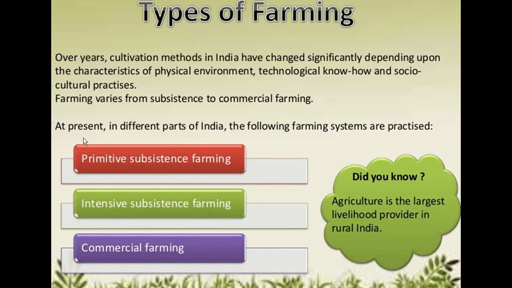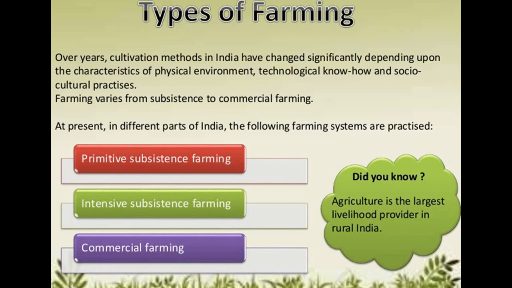In this chapter, Agriculture, as you all know, 2/3 of India's population is engaged in agriculture activities, and agriculture is the foremost primary activity and the most important activity in India, which produces most of the food and raw material for various industries.